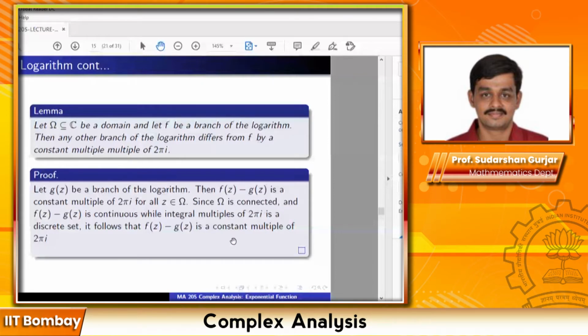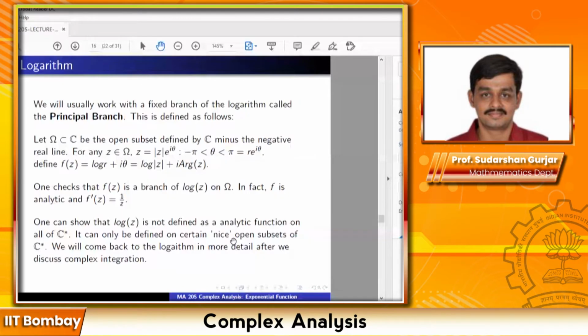So we will usually work with a fixed branch of the logarithm, which is called the principal branch. This is defined as follows. Take omega inside C to be the open subset C minus the negative real axis, the negative real axis including 0. For any z inside omega, z equals mod z times e raised to i theta, where theta will now vary strictly between minus pi and pi. Define f(z), the branch of the logarithm, to be log r plus i times theta. So this is log of mod z plus i times argument of z.